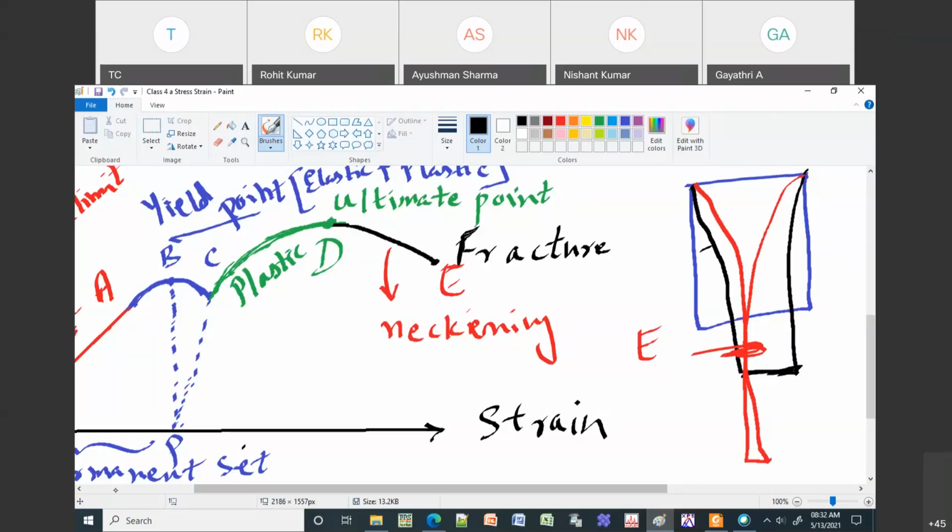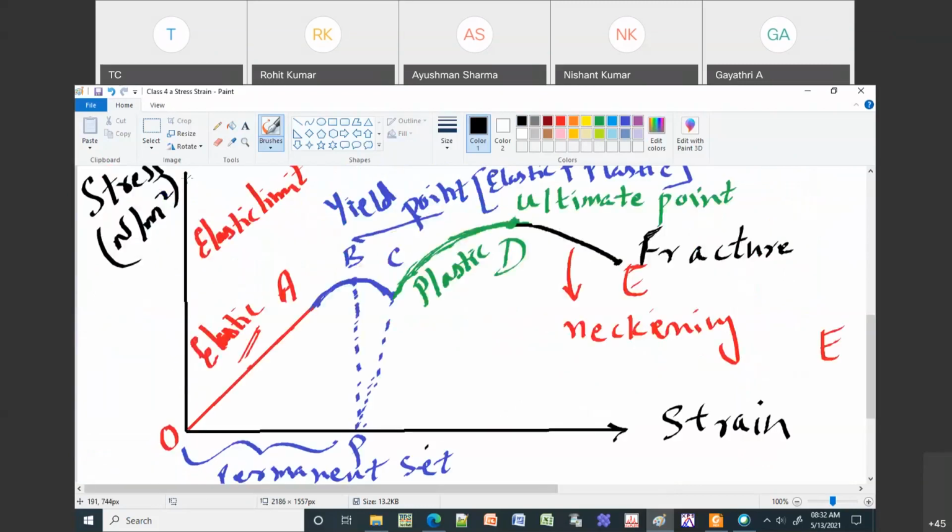Sir, in the curve, can you explain after point A? Okay, just a minute. Up to point A, you are having a linear increase in the stress-strain, so it becomes a straight line. Here your material is supposed to obey Hooke's law. Hooke's law is nothing but stress is directly proportional to strain. So Hooke's law is obeyed.